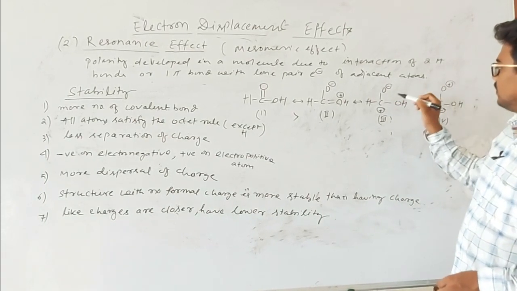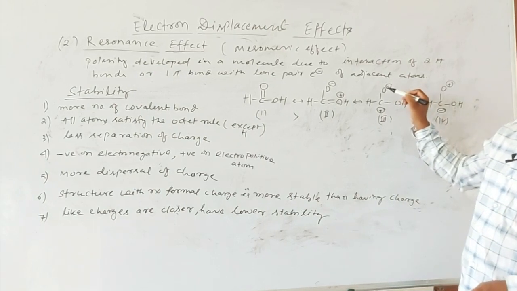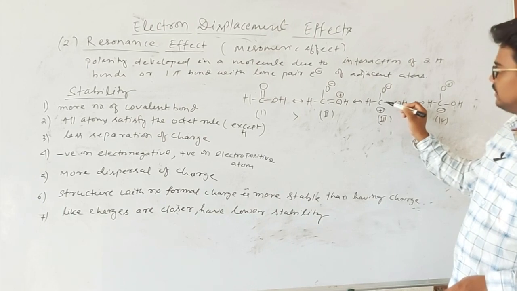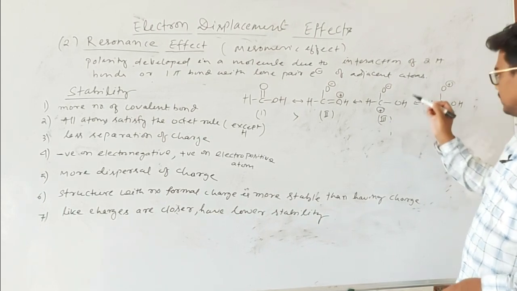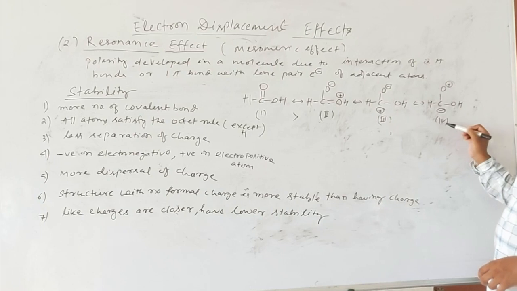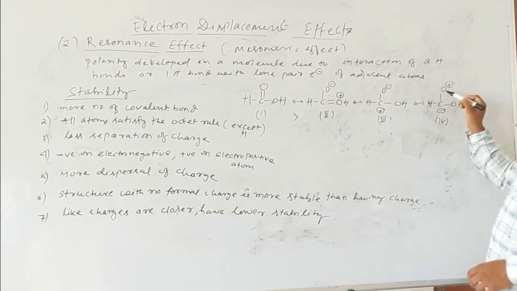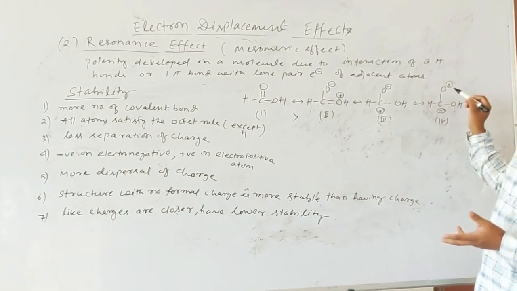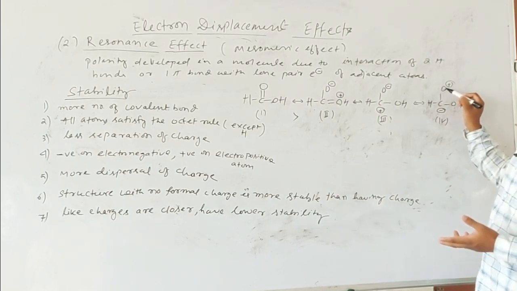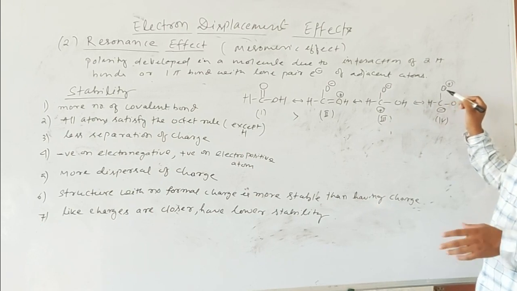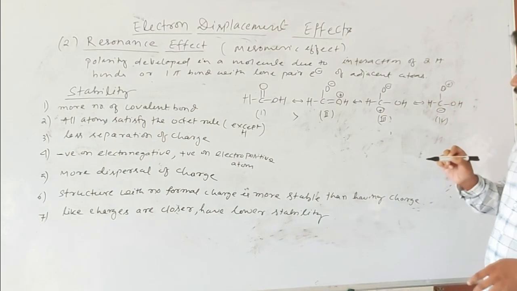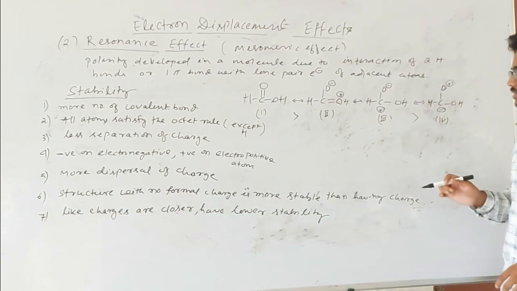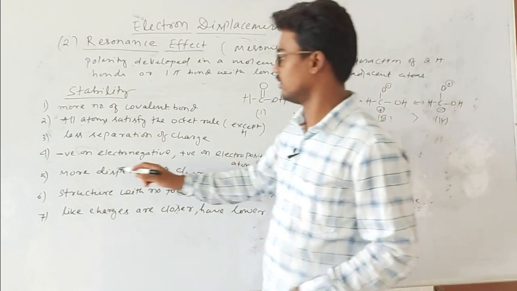If in a molecule negative charge on the electronegative element and positive charge on the electropositive element is present, then this will be more stable than the other. But in case of structure 4, here the electronegative element oxygen contains positive charge, therefore it will get destabilized. Okay, because this is more electronegative and it should not contain the positive charge. Okay, so structure 3 will be more stabilized than structure 4 according to rule 4.